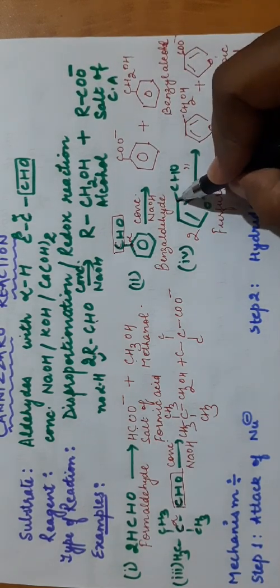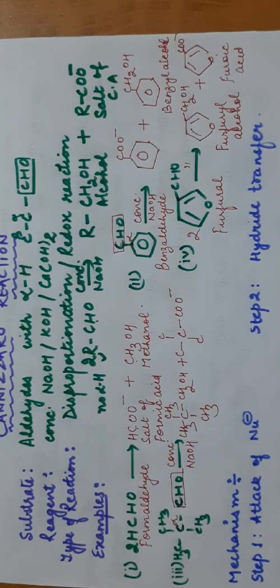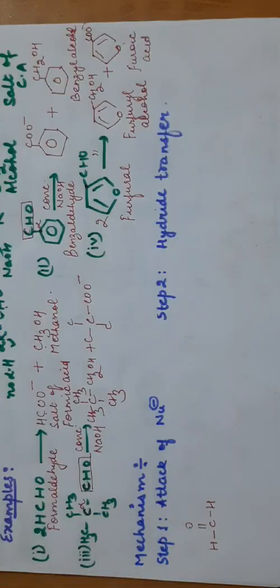On this carbon there is no alpha hydrogen, so it will undergo Cannizzaro reaction. So these are some molecules which can undergo Cannizzaro reaction. You have to just check whether there is any alpha hydrogen present or not on the alpha carbon. If there is no alpha hydrogen, it will undergo Cannizzaro reaction. Now let us check the mechanism of this reaction.